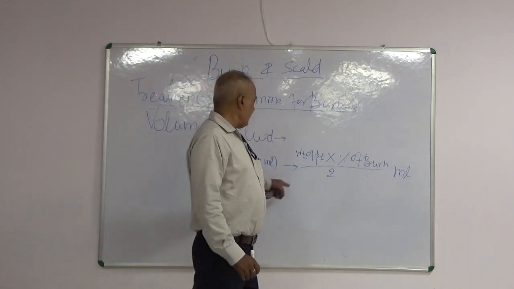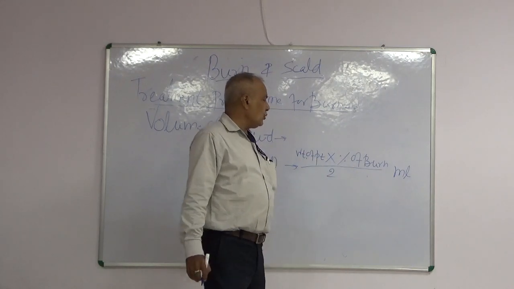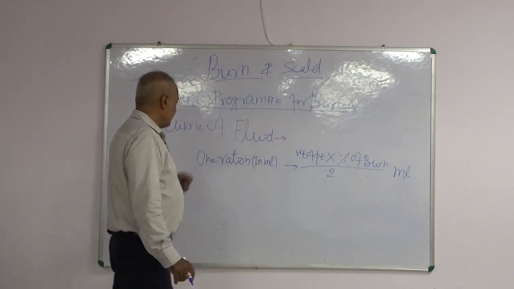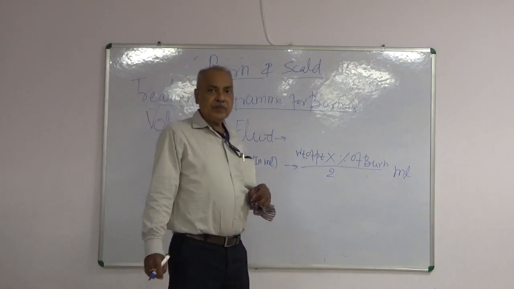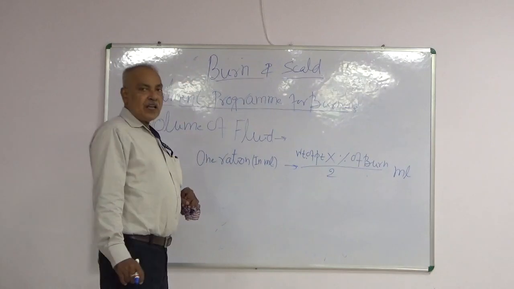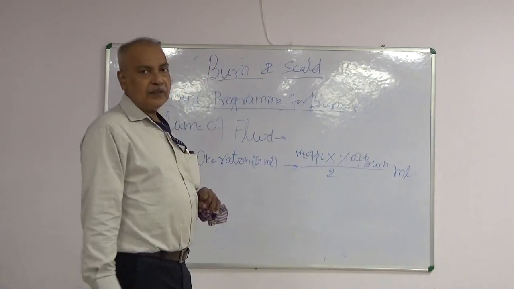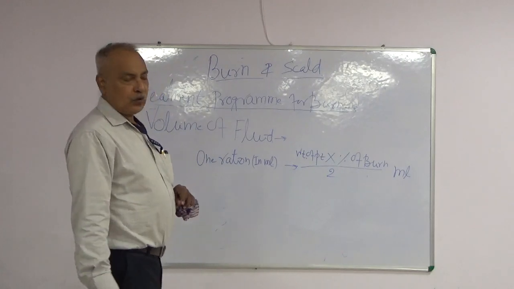We give 3 rations in first 12 hours, 6 rations in second 12 hours, and 1 ration in third 12 hours. Okay?